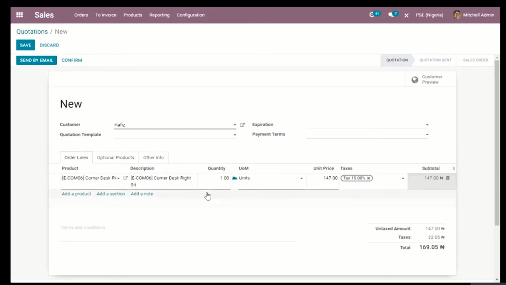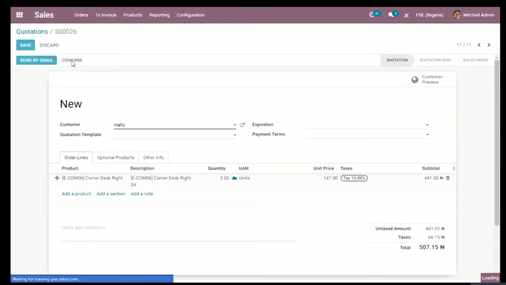Because Afis probably asked for three of these items, and the item comes with its own price of probably 147, which is not realistic, but we'll go with it. Odoo has automatically computed the total price, the taxes, and everything for us. We can decide to confirm this sales order.